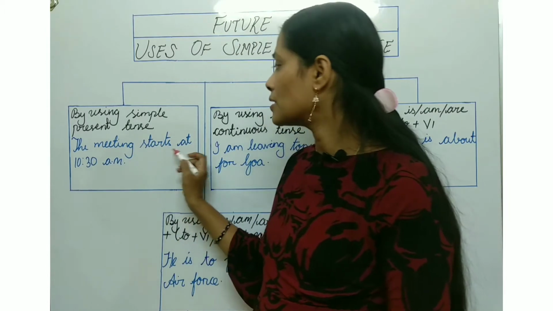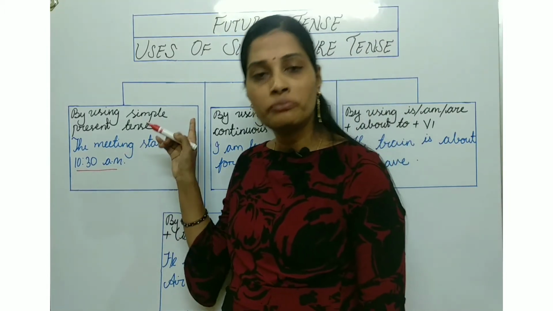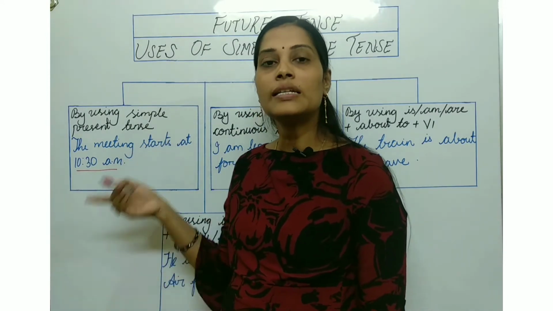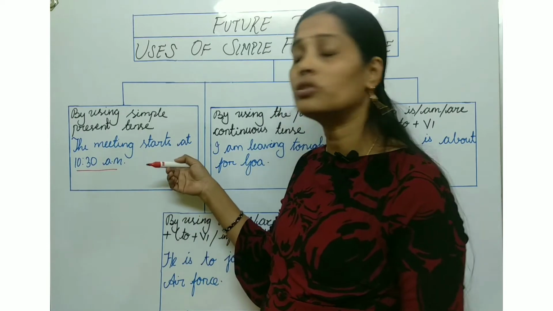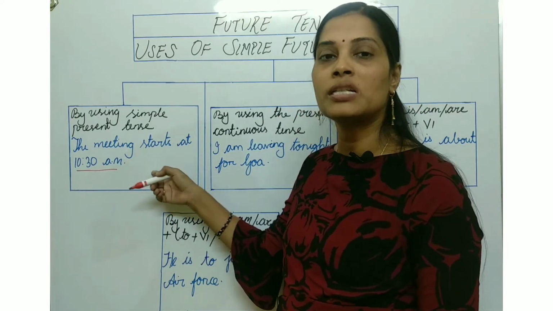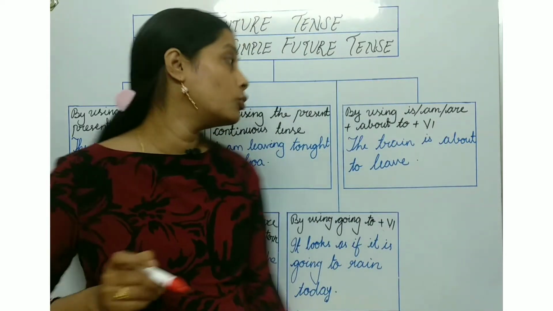The meeting starts at 10:30 a.m. So still yet the meeting didn't even start. So it's about to start. So when it is about to start, then this is the future tense. Na will hai, na shall hai, but still it refers to future tense. Like that, one more point.